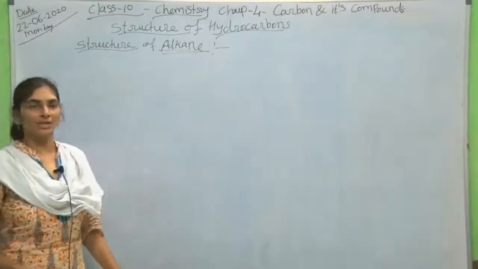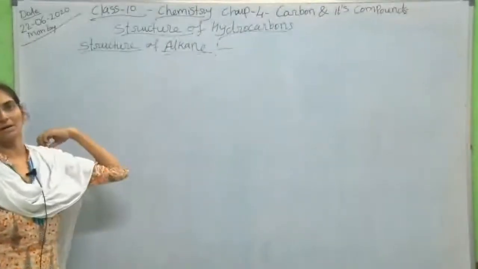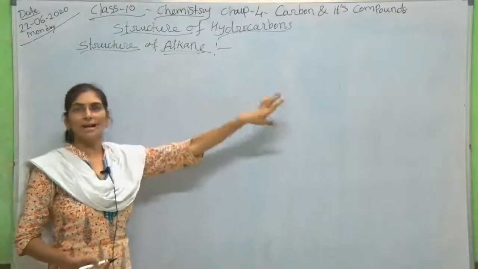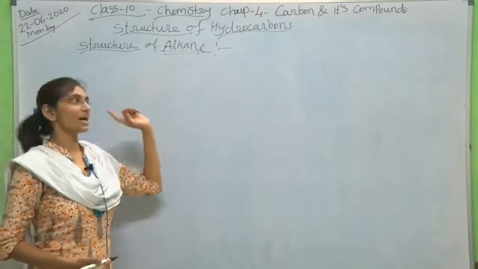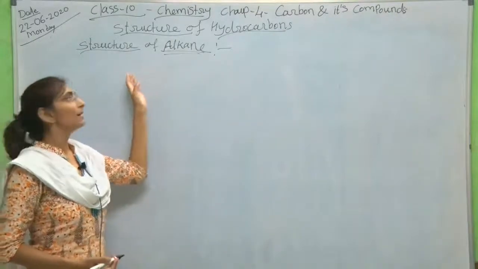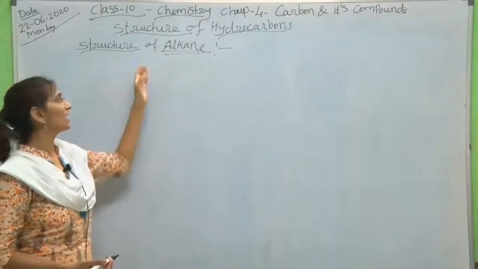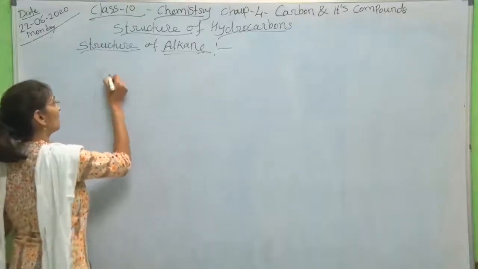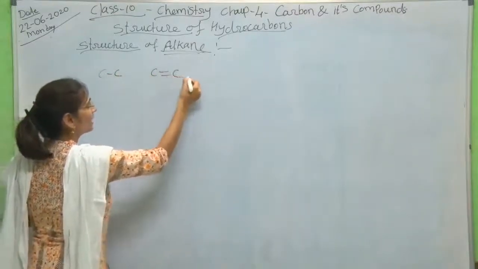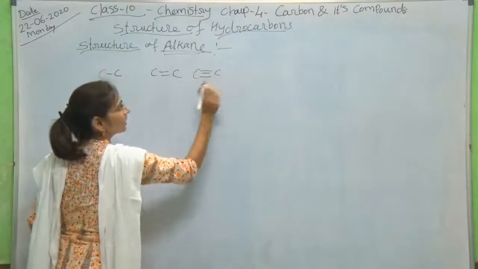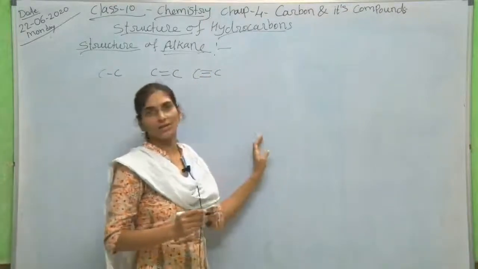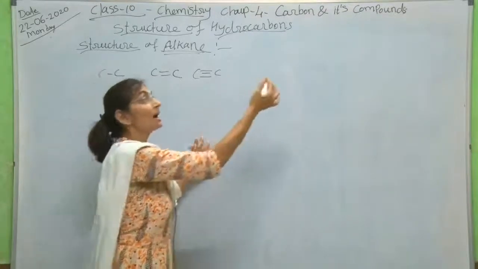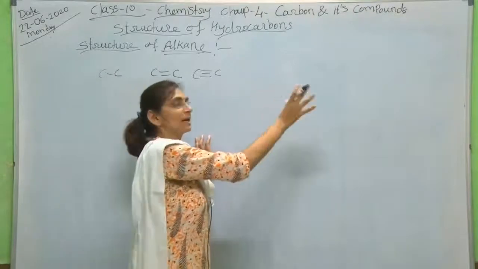In our last lecture we discussed hydrocarbons, and under that we learned aliphatic hydrocarbons and cyclic hydrocarbons. Under aliphatic we learned alkane, alkene and alkyne: carbon-carbon single bond is alkane, carbon-carbon double bond is alkene, and carbon-carbon triple bond is alkyne. Then we also saw ring structures. Two types are there, cycloalkane and arene.